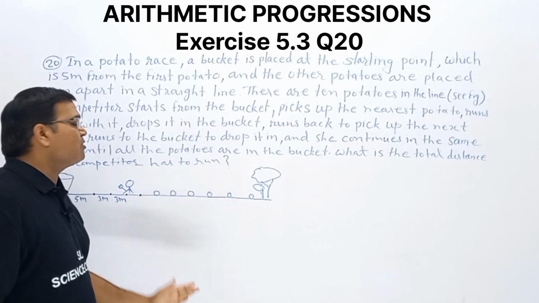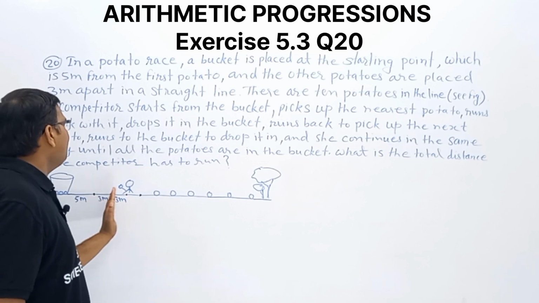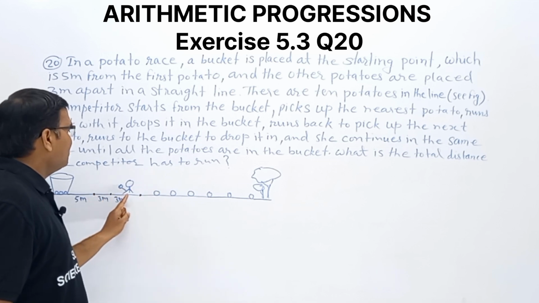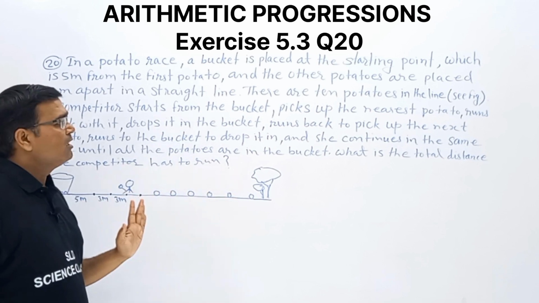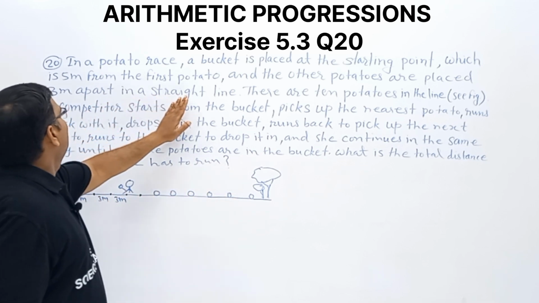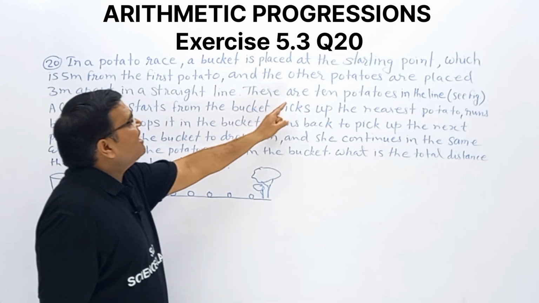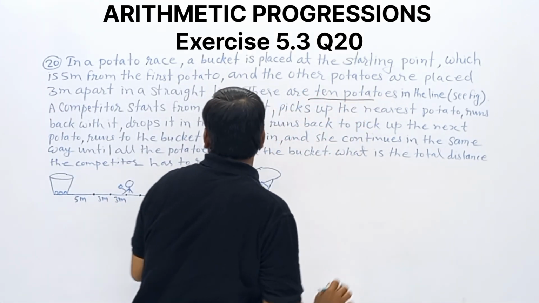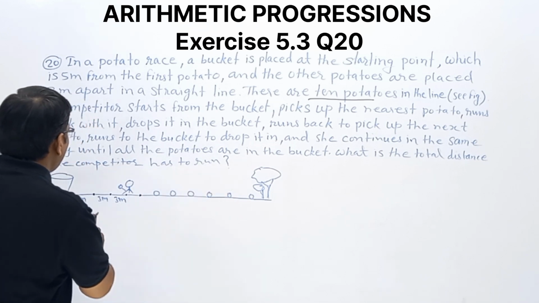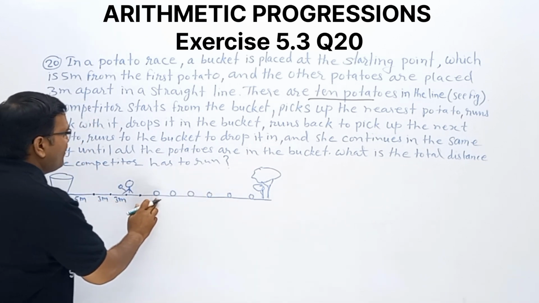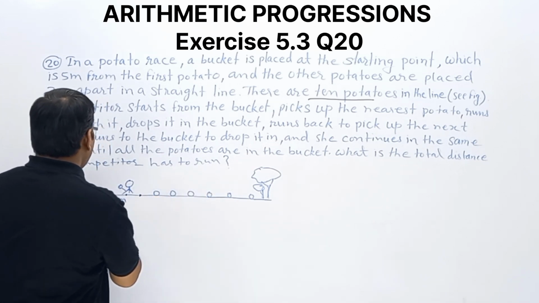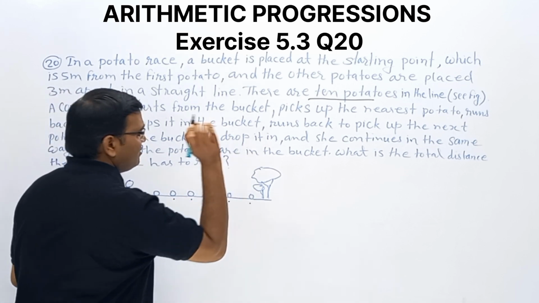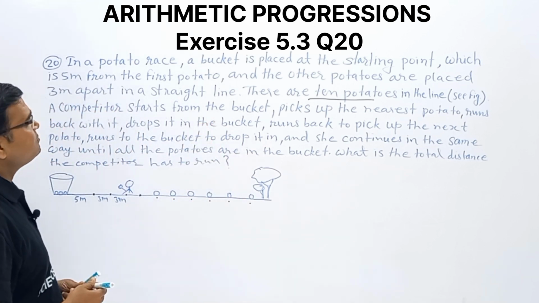Only the distance from the bucket to the first potato is 5 meters. The remaining potatoes are 3 meters apart each, in between both 3 meters. Like this all. Clear? There are 10 potatoes. This is important. In this race, we are having 10 potatoes: 1, 2, 3, 4, 5, 6, 7, 8, 9, 10. Clear?